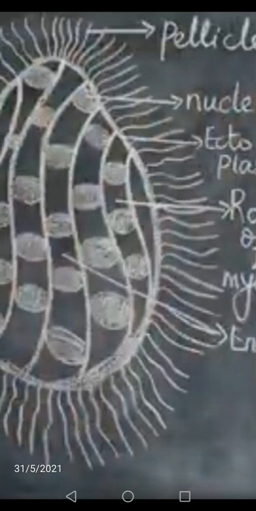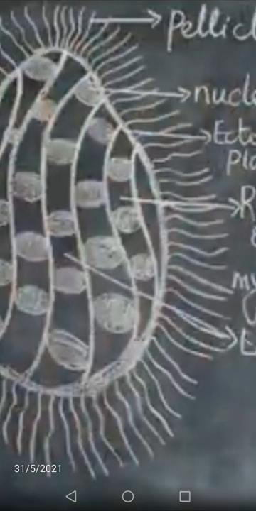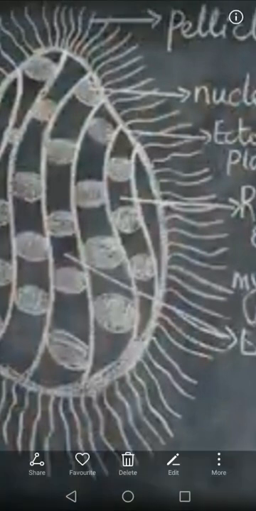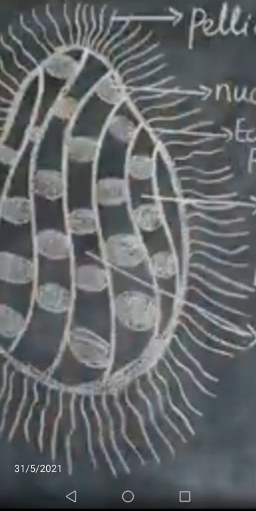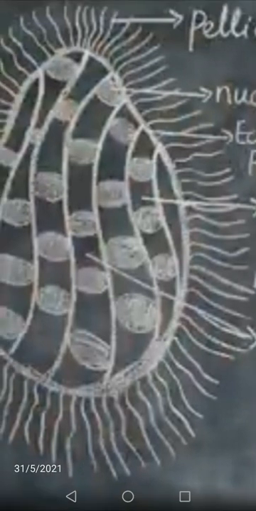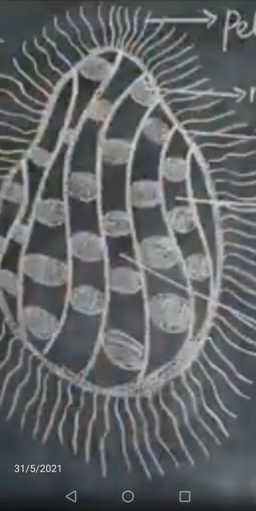This organism is made up of a multinucleated parent. The parent itself has many nuclei. This multinucleate parent produces young ones, and those young ones form as multinucleated daughters.